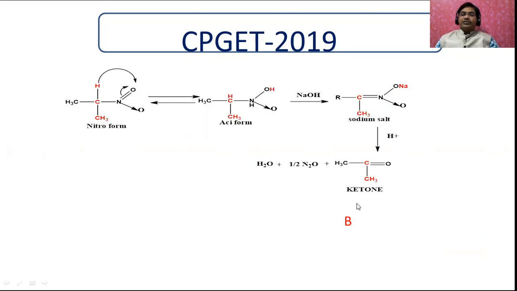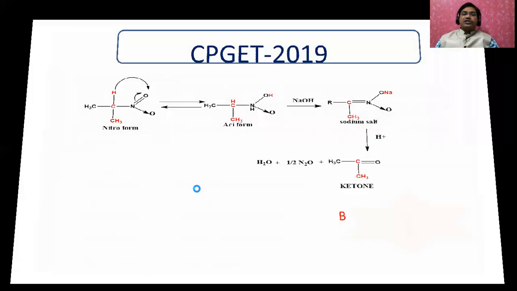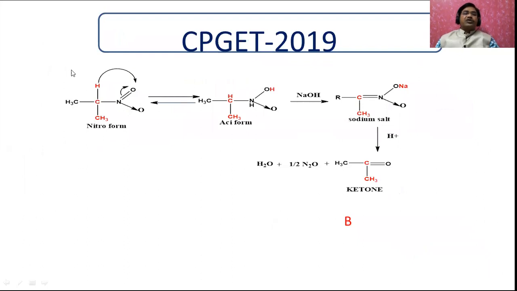This is what is B. See once again the question. The product of nitro compound A and nitrous acid: the product does not dissolve in sodium hydroxide, and that means nitrous acid and nitro compound A gives B. This gives B. That means when it is dissolved in sodium hydroxide and sulfuric acid, this is the question. This product is going to be the product from the compound that was formed.